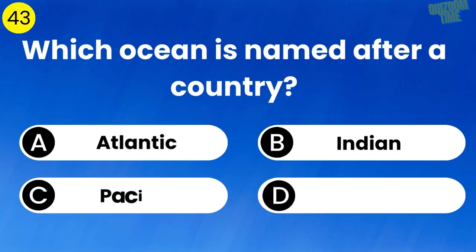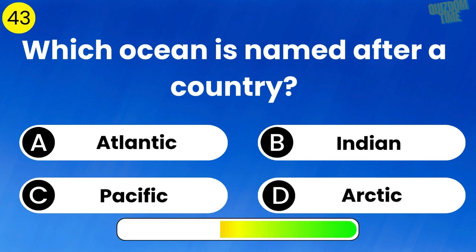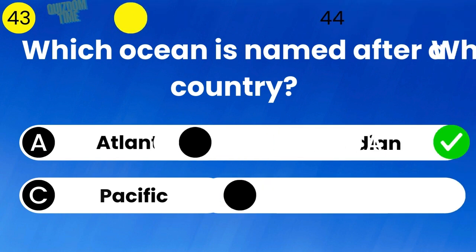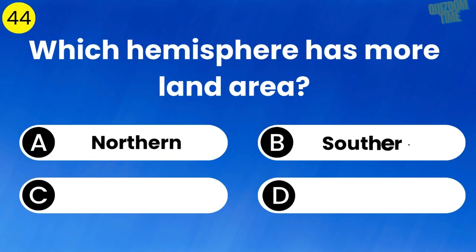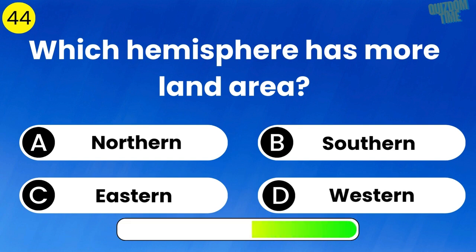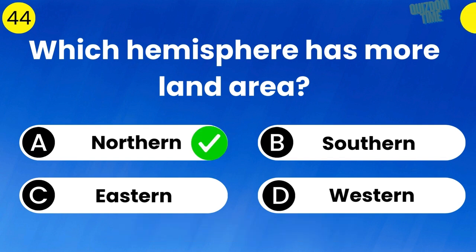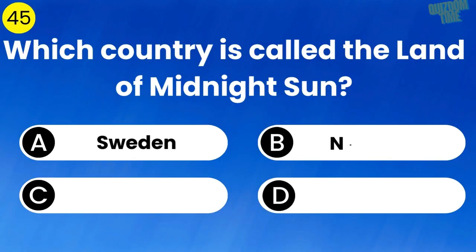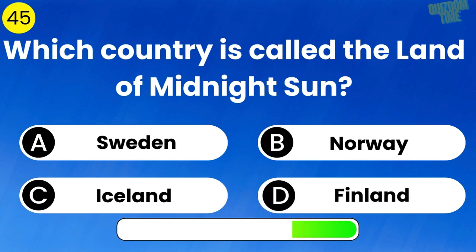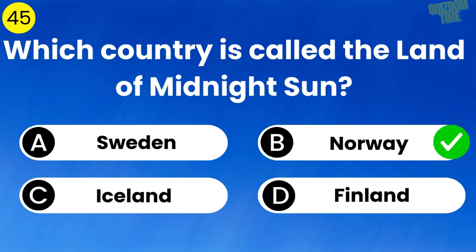Which ocean is named after a country? The answer is Indian. Which hemisphere has more land area? The answer is northern. Which country is called the land of midnight sun? The answer is Norway.